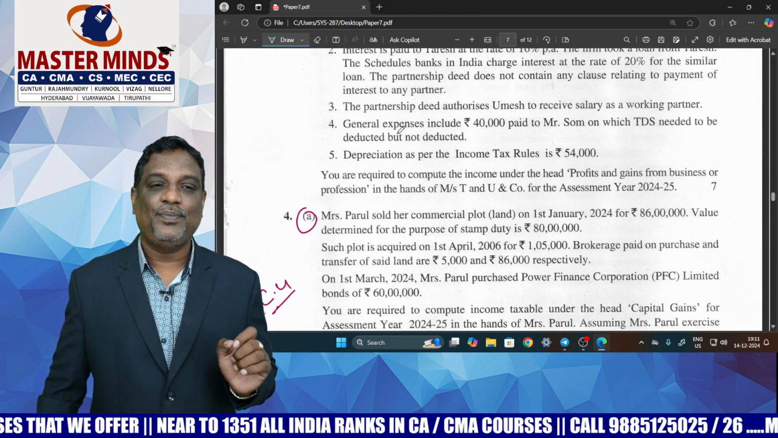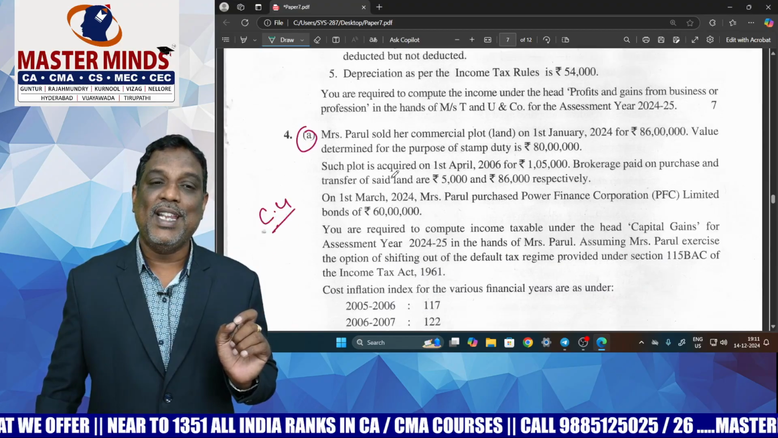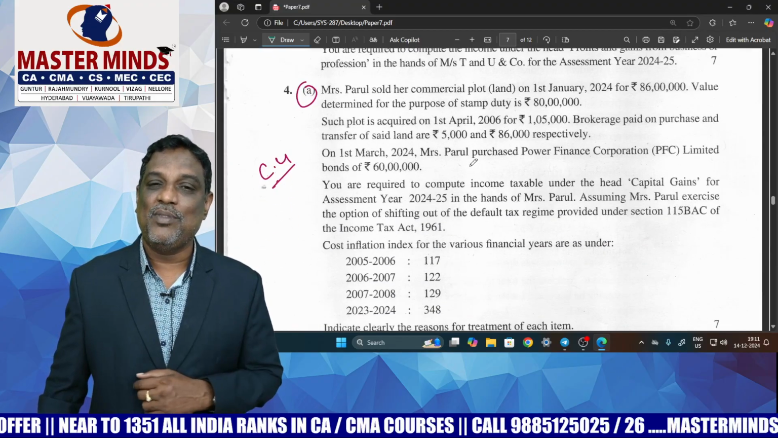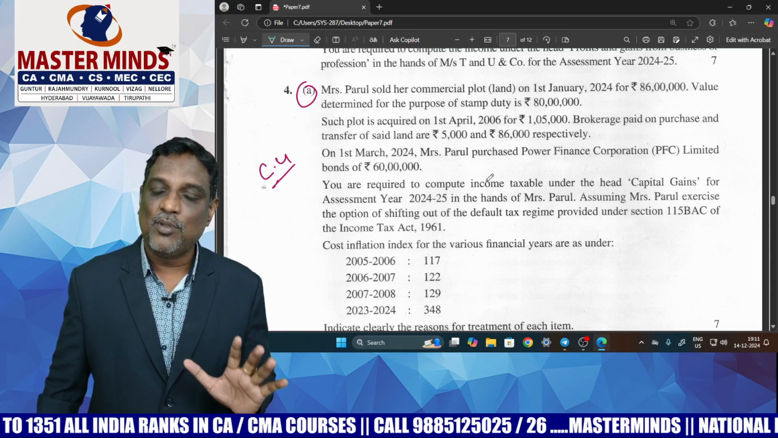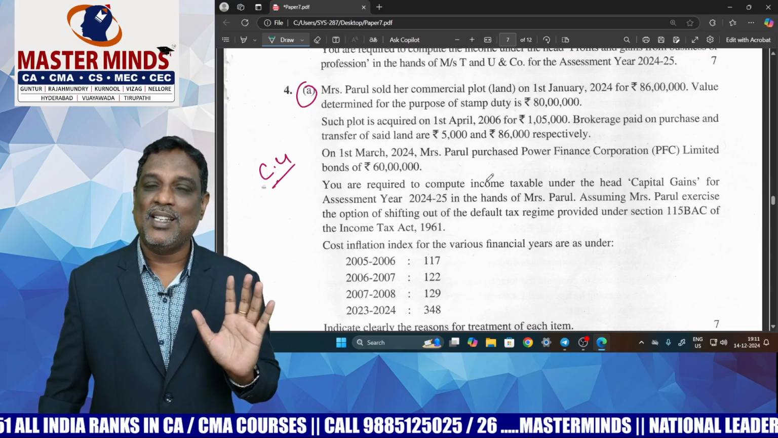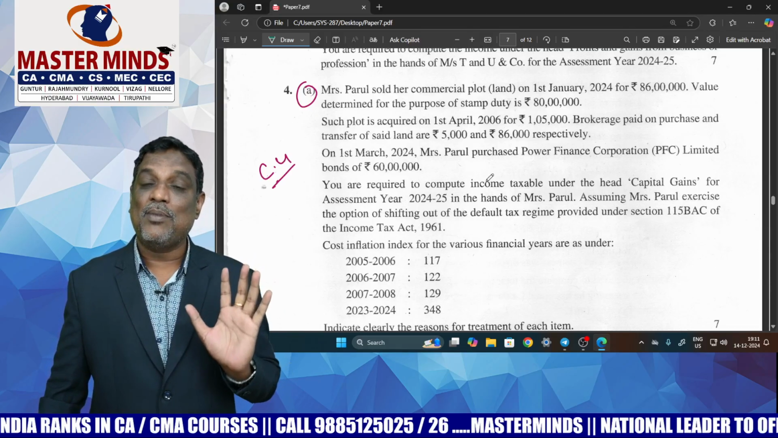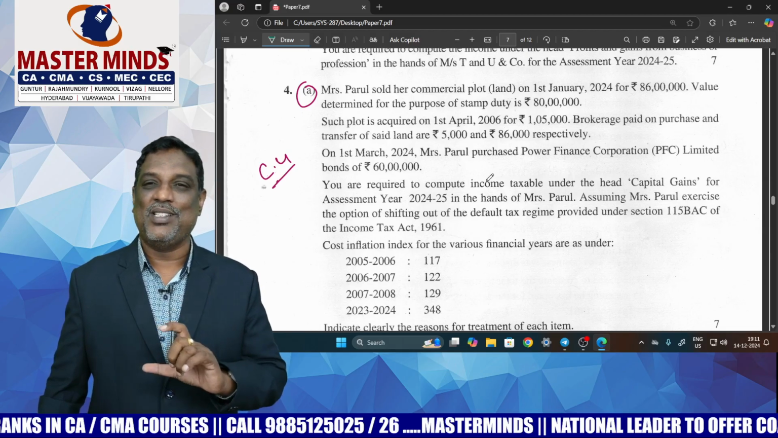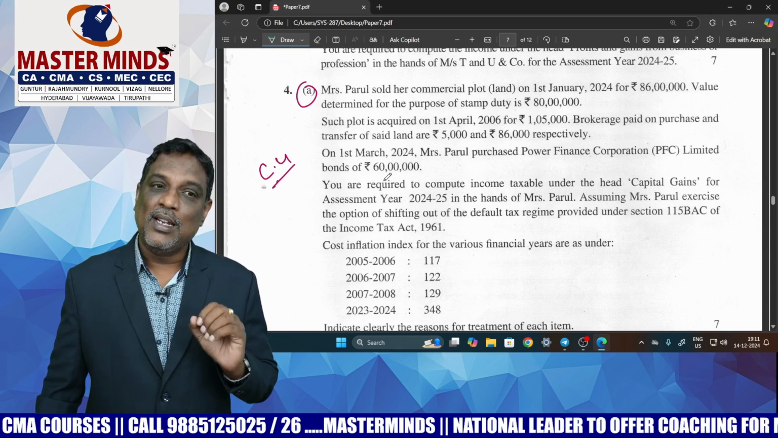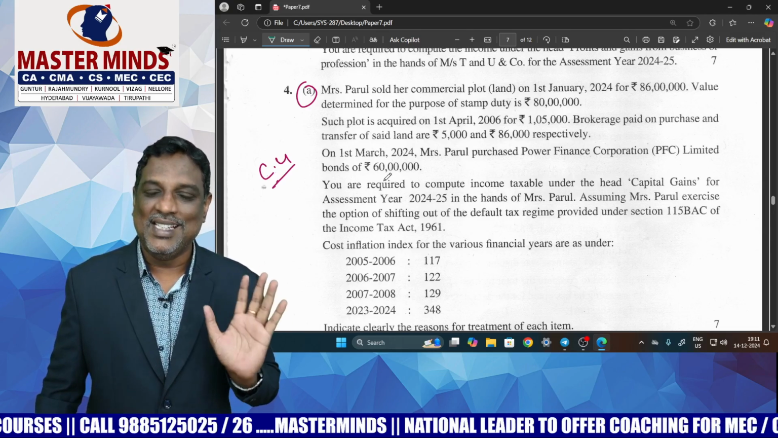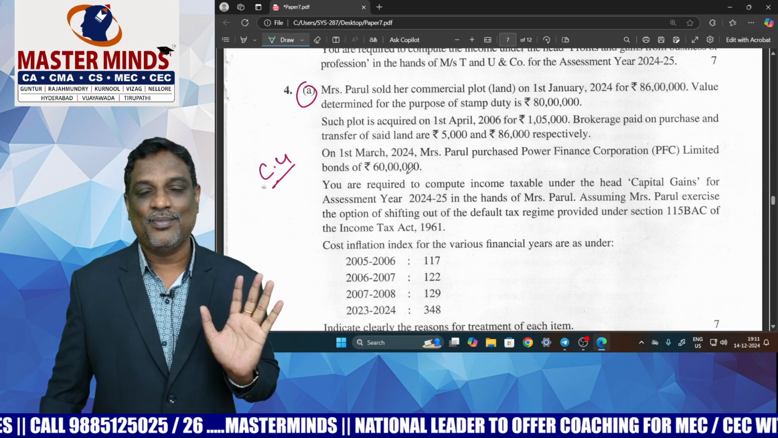Next one is question number 4A. This is from the capital gain chapter with exemption under section 54EC. It's a too fundamental problem. So many problems are there in our material relating to capital gain computation with exemptions. Too easy problem, so you can answer this question very easily. It's a fundamental problem.